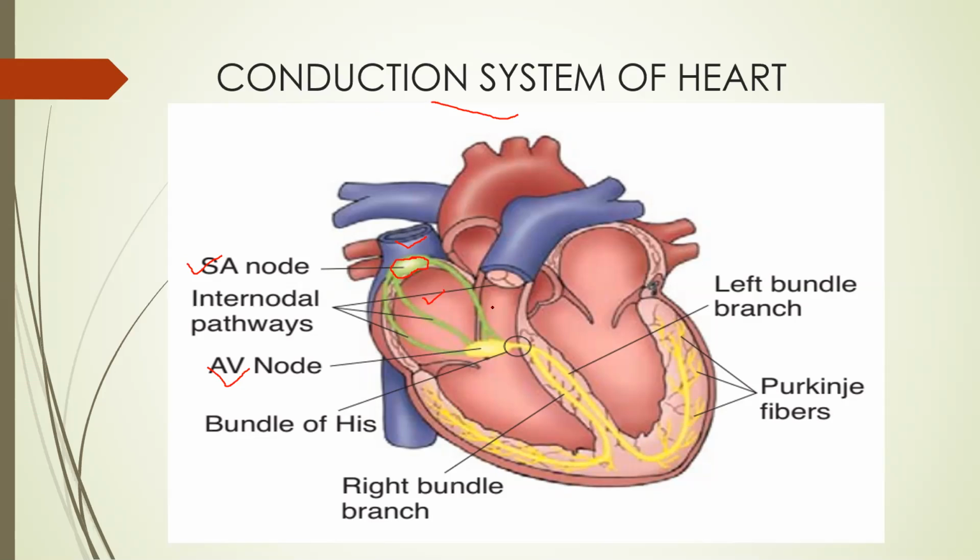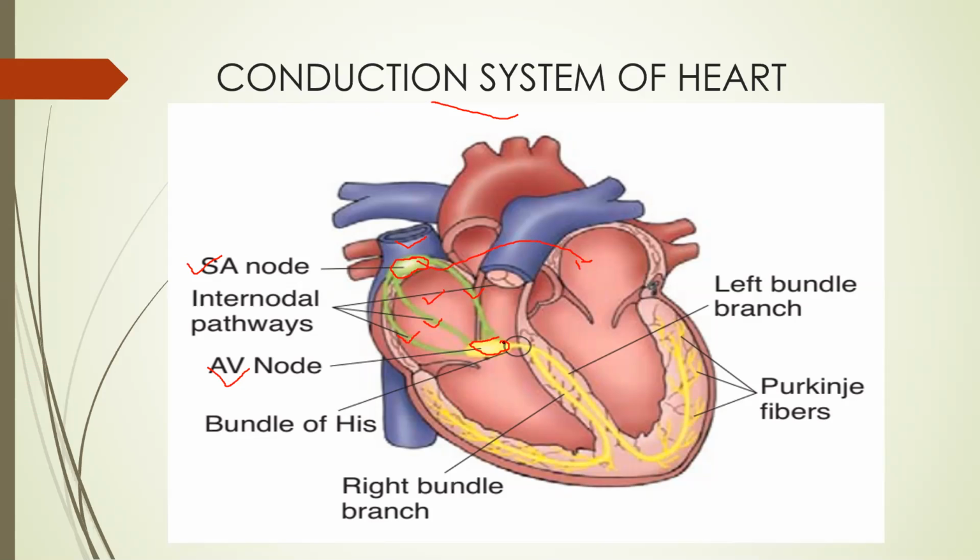From the SA node, the impulse goes to the AV node. How? Through the internodal pathway. These three green pathways are the internodal pathway, and this pathway also gives impulse to the right atrium. And from here, one bundle goes to the left atrium also.